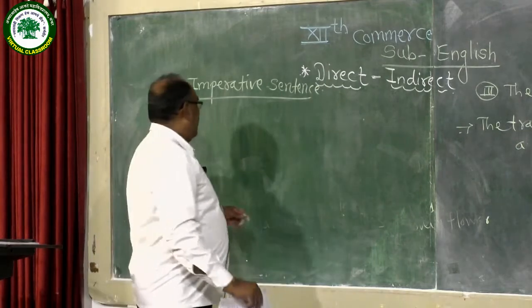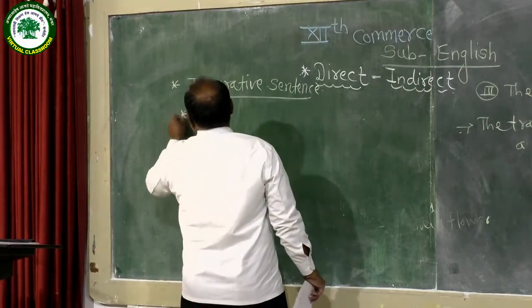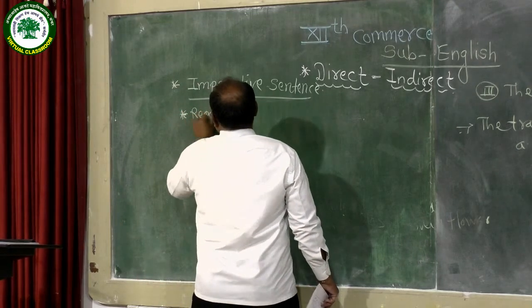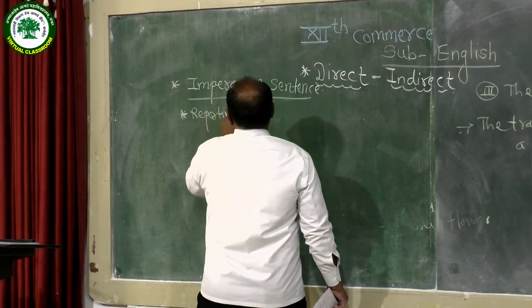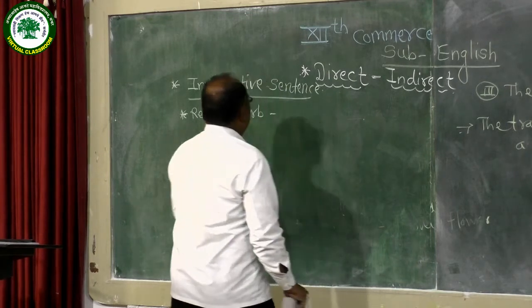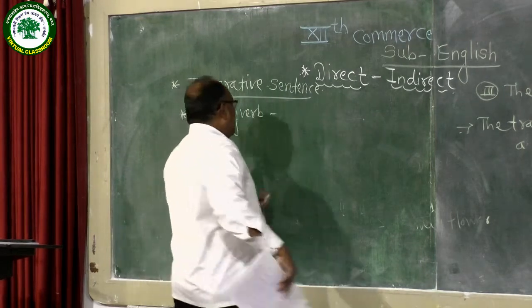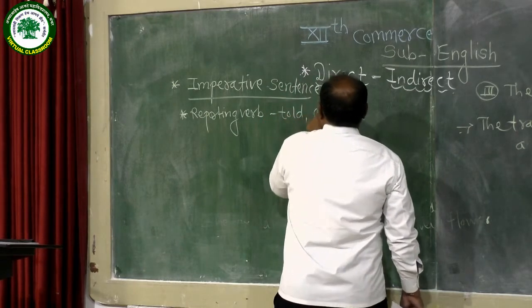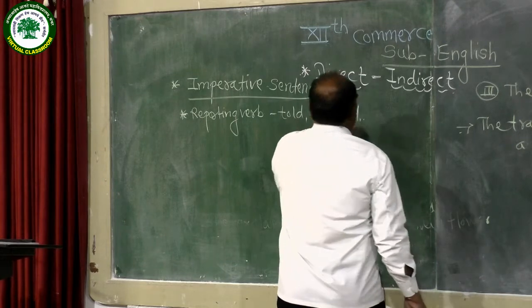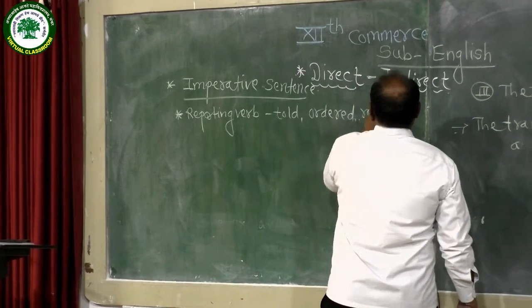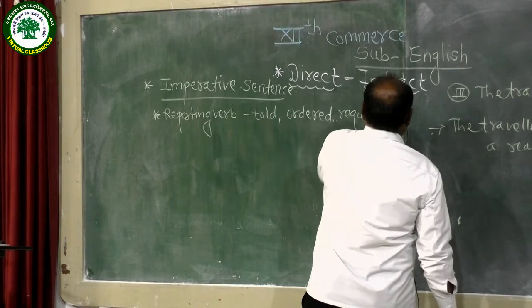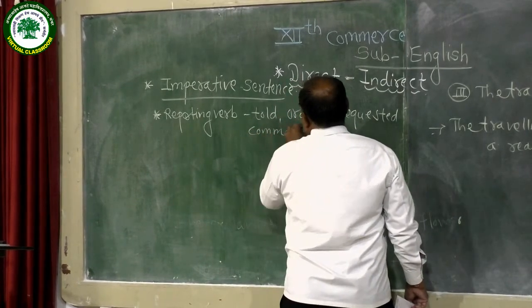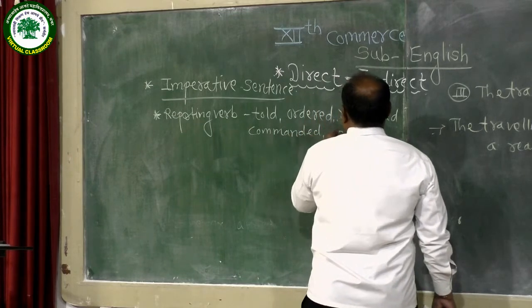First of all, see the rules. What are the necessary rules here? First, change in reporting verb. The reporting verb should be used according to the meaning of the sentence, such as told, ordered, requested, commanded, advised.